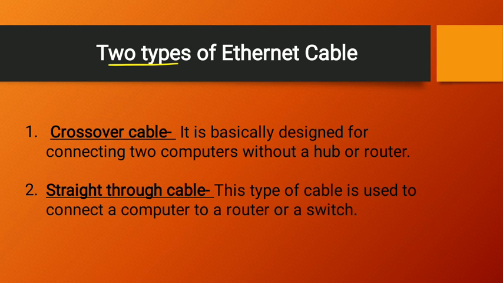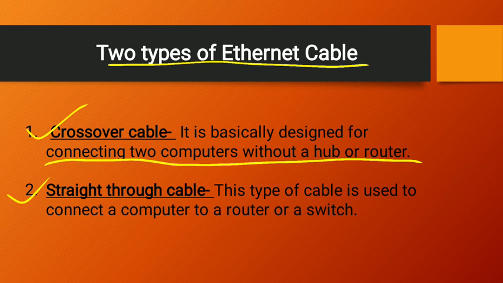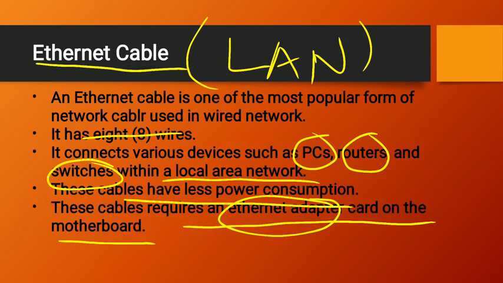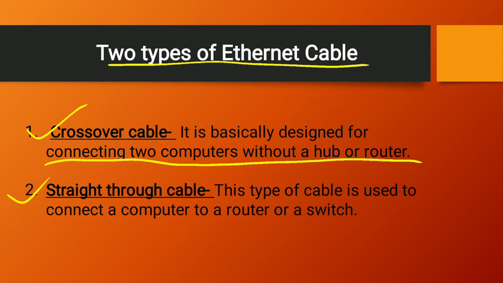There are two types of Ethernet cable. Number one, crossover cable. Number two, straight through cable. What is a crossover cable? It is basically designed for connecting two computers without a hub or router. It can connect computers directly by using an Ethernet cable. When you are connecting two computers together without using a hub or router, that cable will be known as a crossover Ethernet cable. Now the next one is the straight through cable.